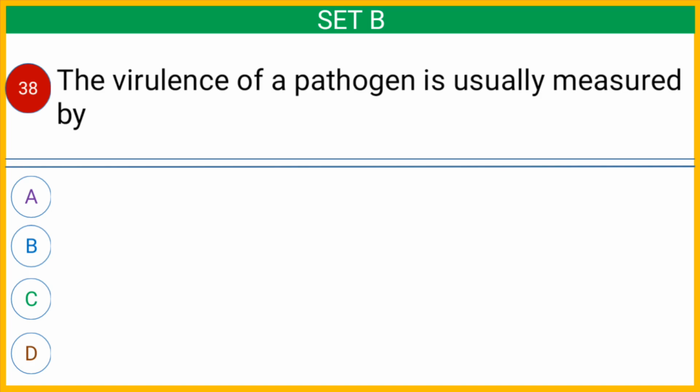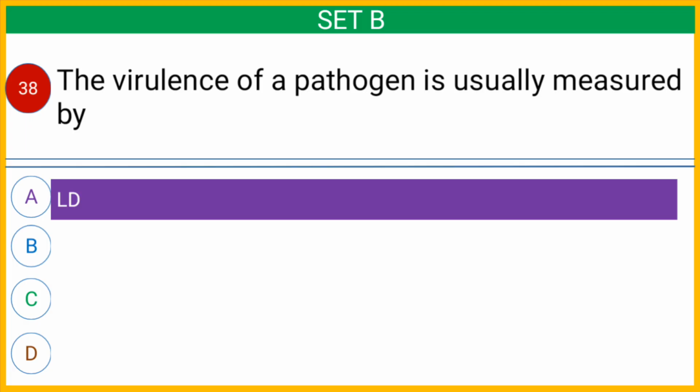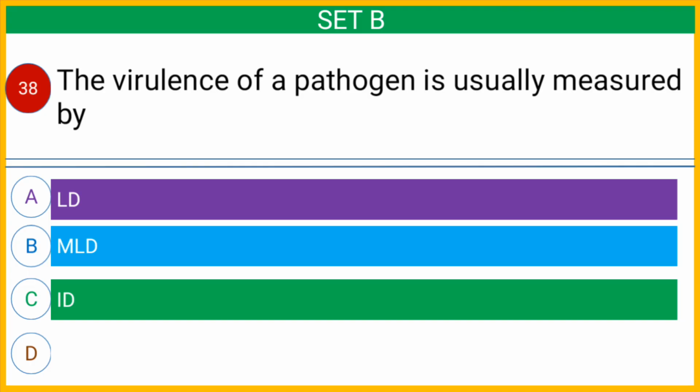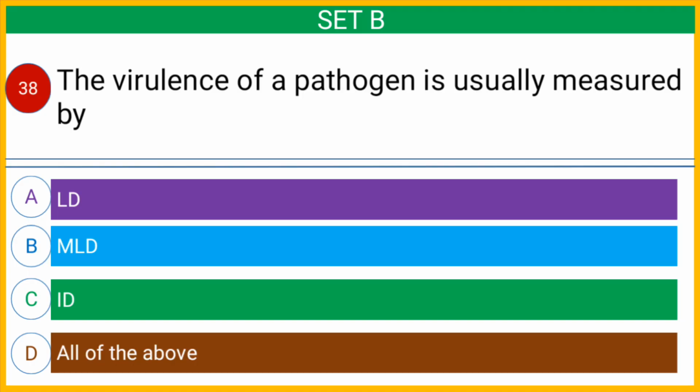Question number 38. The virulence of a pathogen is usually measured by option A, LD, that is lethal dose, option B, MLD, that is minimum lethal dose, option C, ID, that is infectious dose, or option D, all of the above. And the correct answer is option D, all of the above.